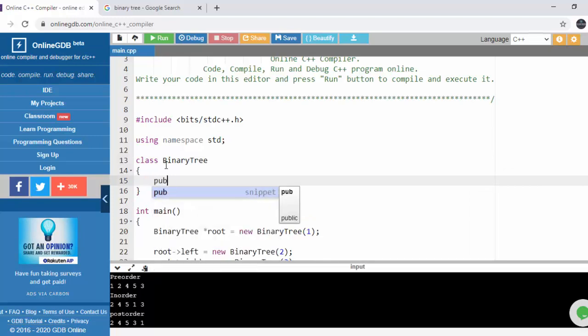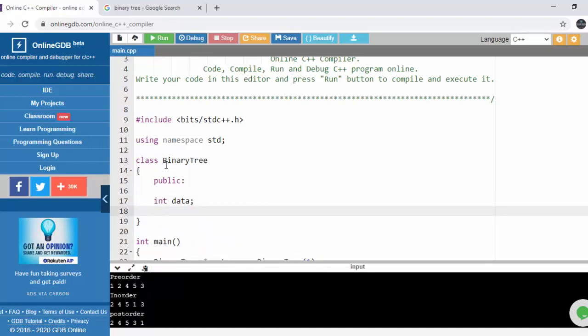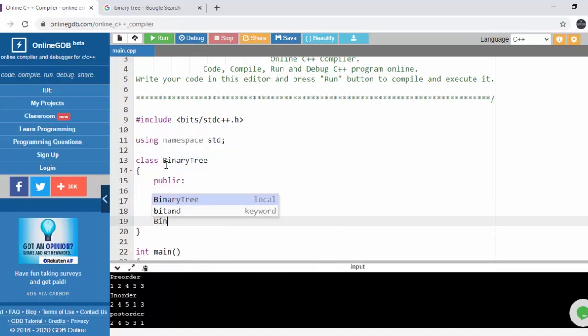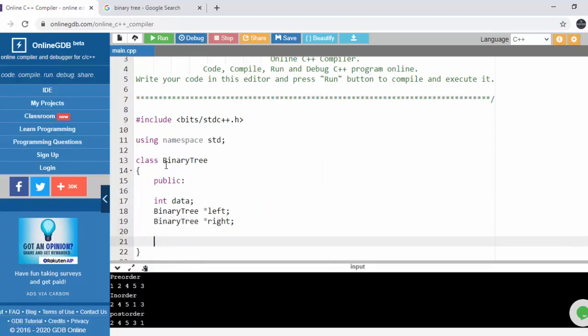So we will be declaring a public class, and in our binary tree node we have data, and we will be having our left pointer that will be pointing towards the left of the binary tree. Then we will be having a right pointer that will be pointing towards the right of the binary tree. Then we will be declaring a constructor that will take the data of the node as the argument.